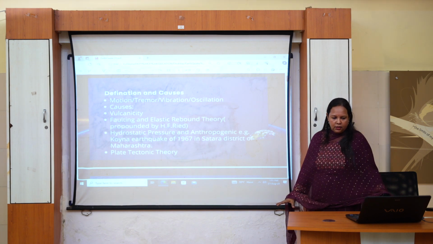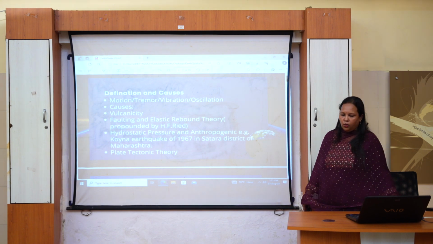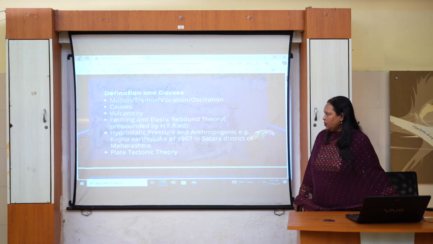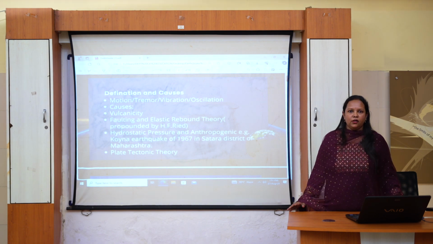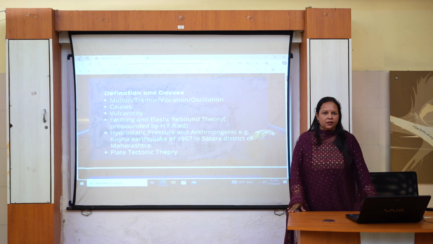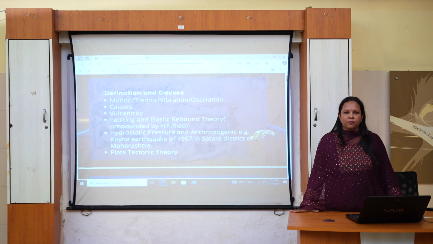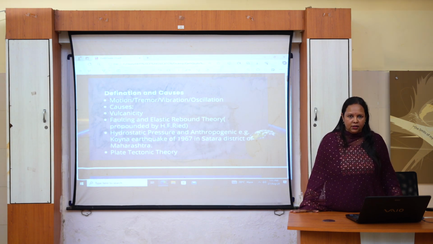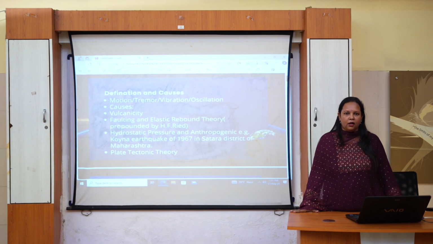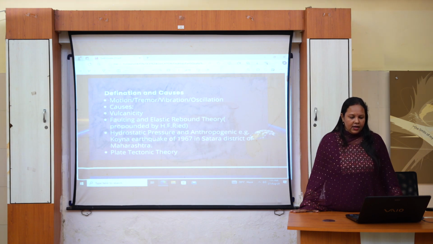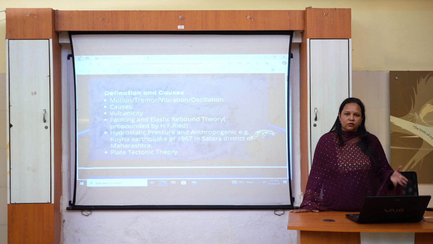And the next cause is faulting or elastic rebound theory. First of all, we have to understand what is faulting. Faulting is dislocation of a particular portion of the crust. So, it may be horizontal, it may be vertical, or it may be transform. So, faulting is very often a cause of earthquake. And H.F. Reid developed the elastic rebound theory on the basis of this faulting activity.